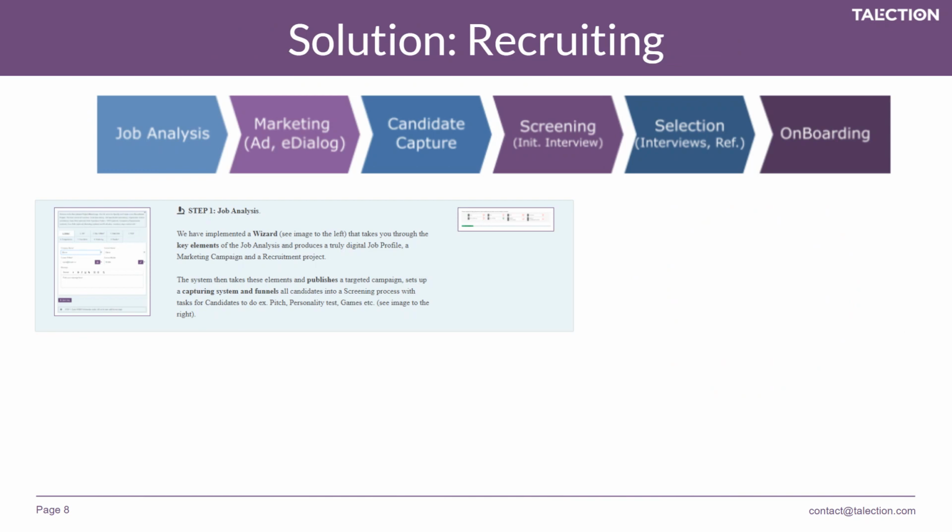If you look at recruiting, you have 6 steps that are the traditional part of the recruiting process. You have job analysis, marketing, capturing, screening, initial interviews, etc. You have selection with more interviews and reference checks, etc. Then you make your selection and start onboarding. In TalEction, we have simplified this down to 3 steps. Initially, you do a job analysis, where we have a simplified wizard that helps in collecting the right differentiating information elements in order to succeed with the later screening and selection.